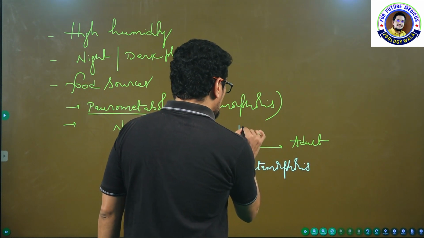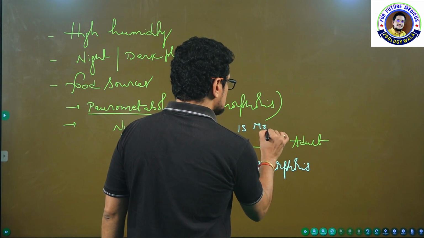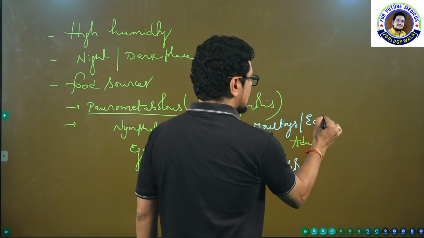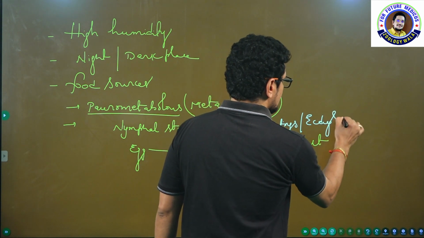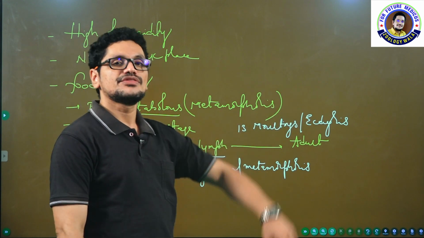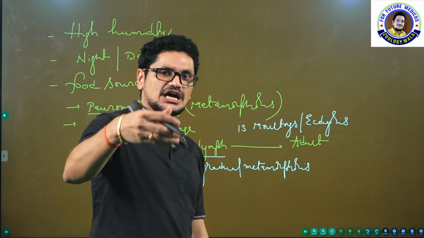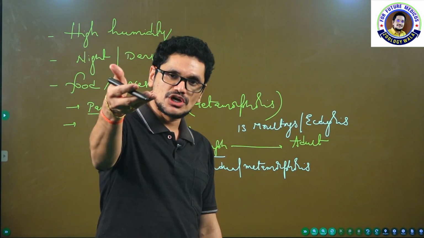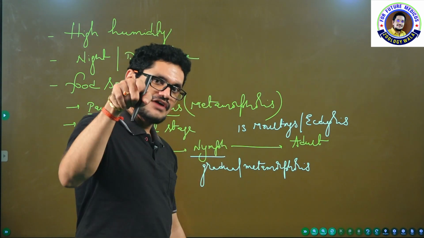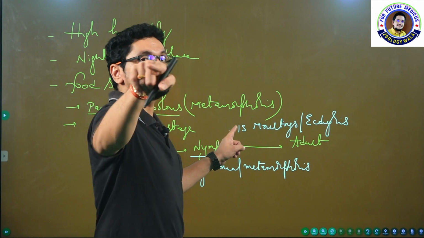About 13 moltings will take place. Molting, M-O-U-L-T-I-N-G. Molting is also called ecdysis, E-C-D-Y-S-I-S. A hormone is essential for shedding of the cuticle. Corpora cardiaca, corpora allata, prothoracic glands, so many glands are there. I will tell you at the time of hormones. No problem, I will make you recollect also.